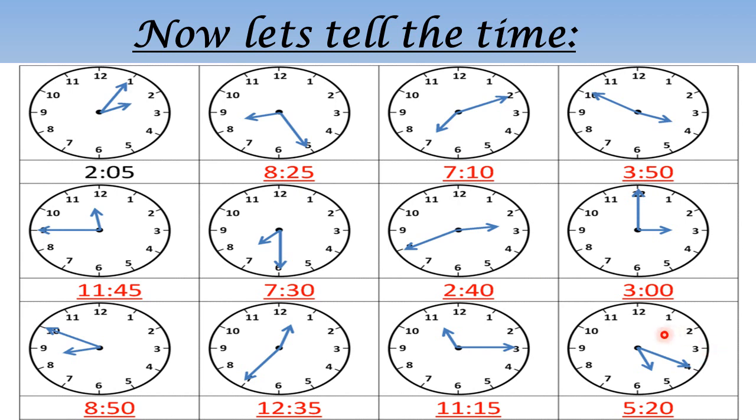In the last example, you can see the hour hand is between 5 and 6, so we will take 5 as the complete hour. We have written 5 here, and for the minute it is at 4, so we will call it 5 into 4, that is 20. So this clock is showing 5:20. Now I hope that you have understood how to read the minutes also. So let us start with the exercise.